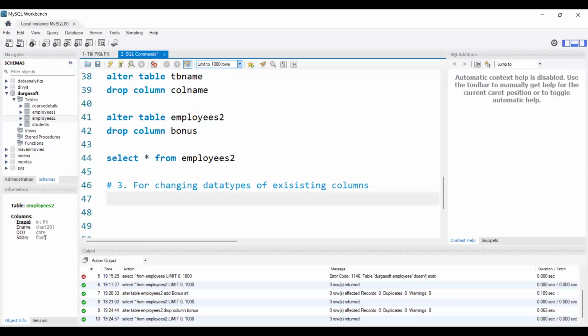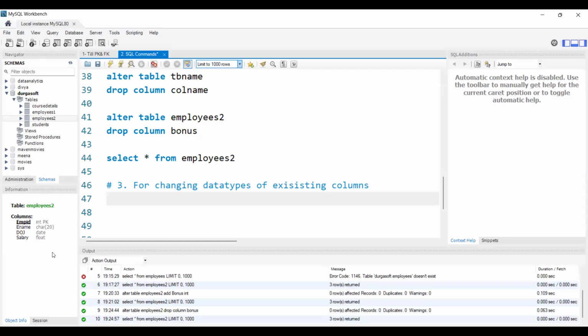So if I want to enter a decimal value in that column, I need to use the float data type only, right? The float data type accepts decimal numbers. So if I come across such a situation, what I need to do is change the data type from int to float, right?